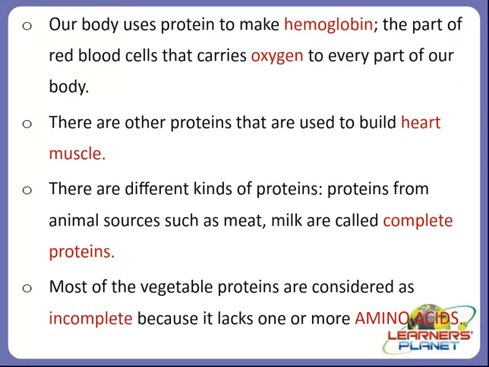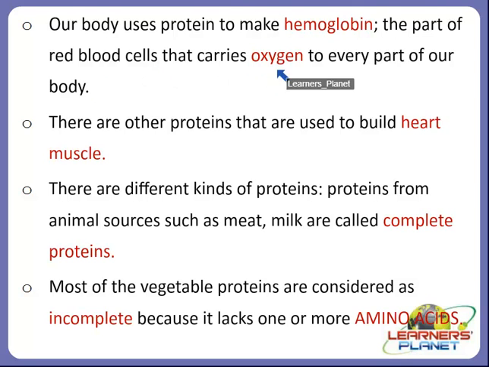But before we see the types of proteins, let us see how important proteins are. Our body uses proteins to make hemoglobin, which is part of the red blood cells that carries oxygen to every part of our body.